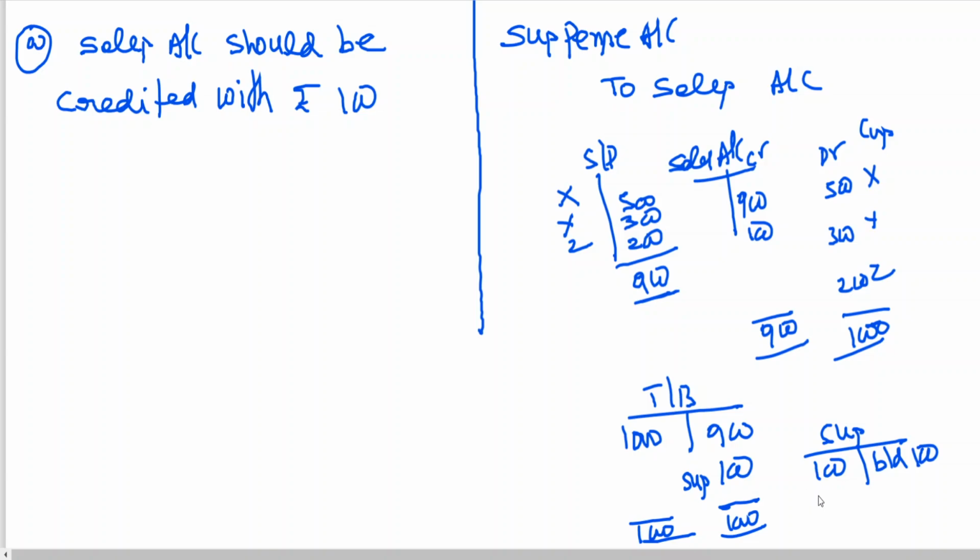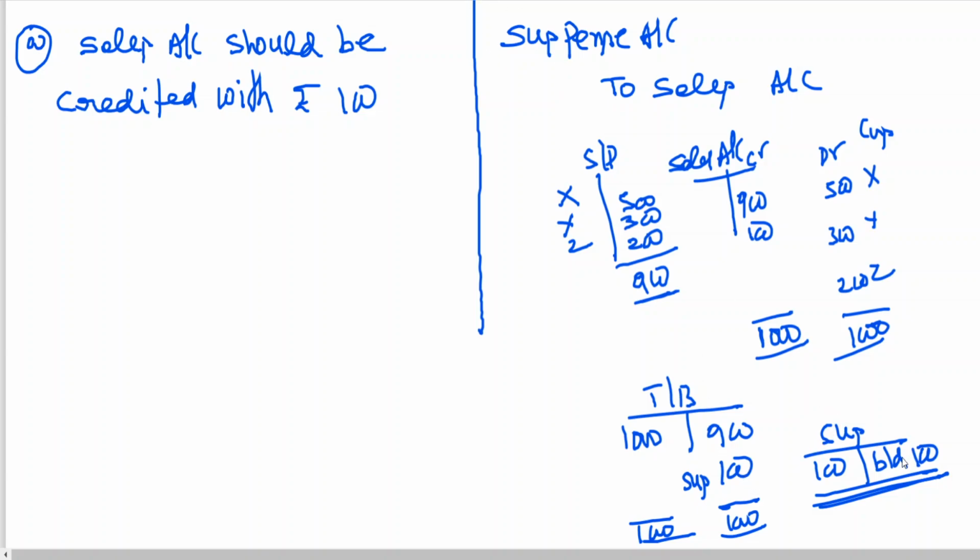By debiting, suspense account has been nullified, no? That means suspense account has been closed. And now by crediting 100 rupees, sales account has become 1000. It means the suspense account you opened when debit is not equal to credit. So suspense account is showing credit balance. By debiting suspense account, what is happening?